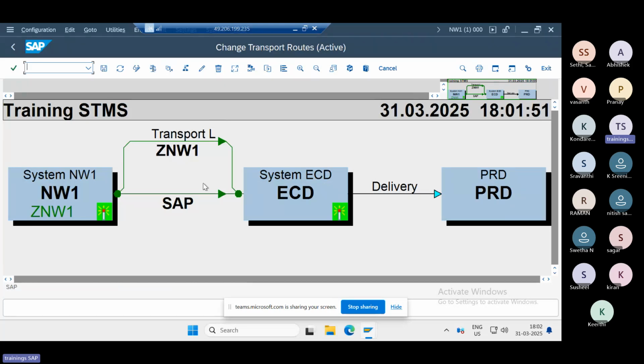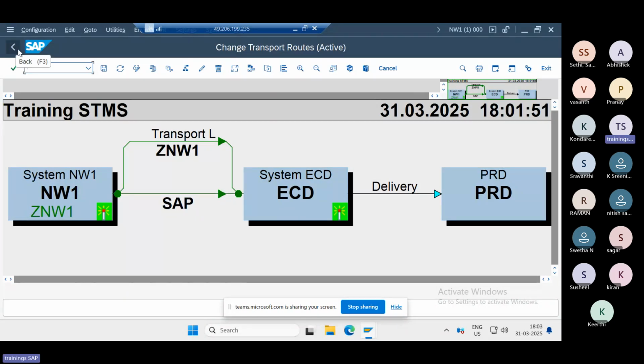There are two types of layers here. One is the SAP layer. All SAP standard objects go from development to quality via this lane. But whether standard or customized objects, via either lane, finally it will go to the development system and to your ECD system. The way of going is different: the two-wheelers go via this lane and the four-wheelers go via the other lane. Finally everything goes to the destination, but the way it goes is different. So D to Q, Q to P.